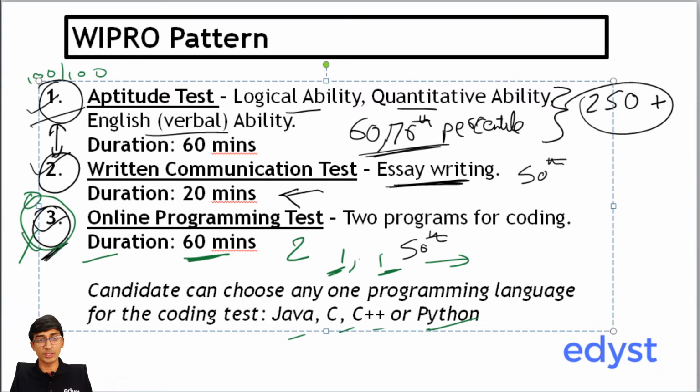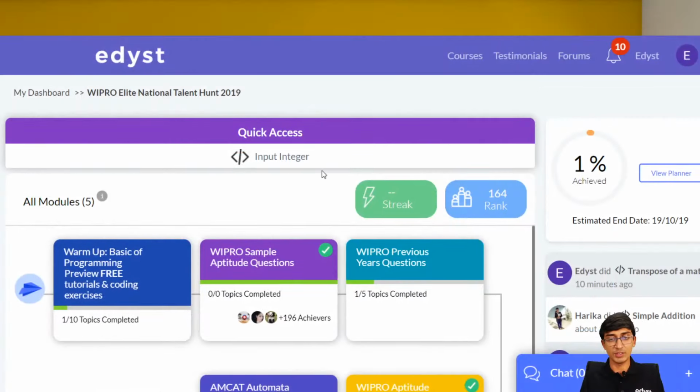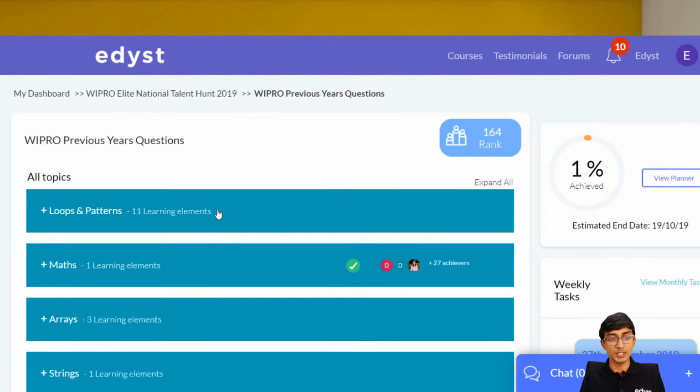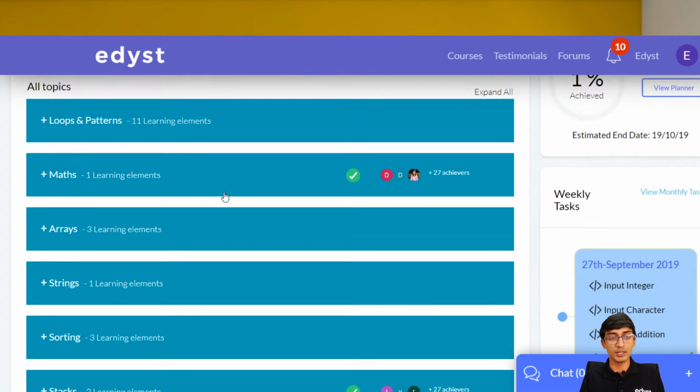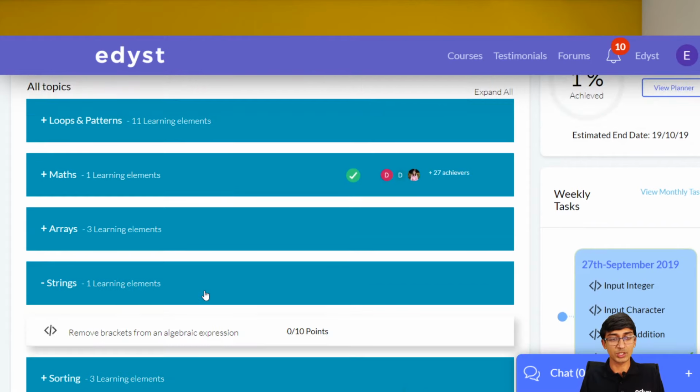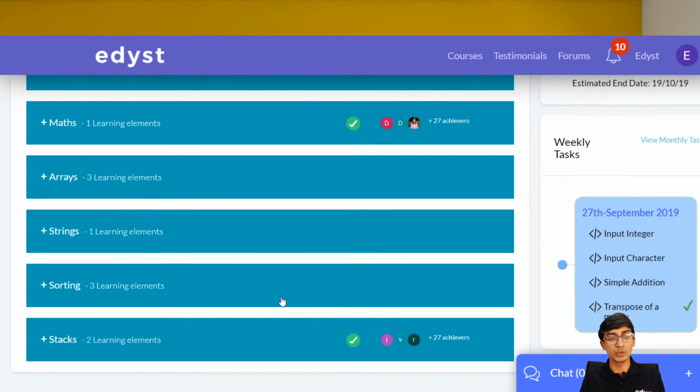So these are all of the previously asked Wipro questions, right? Let me just open that up. Yeah. So these are all of the previously asked Wipro questions. Yesterday we covered a loops question. Today we covered an arrays question. Next time mostly we'll cover a strings question, how to do a strings question. Then we'll do sorting and a maths question. So every day we'll take up one topic that has been previously asked by Wipro and by AMCAT, and then we'll keep doing those every day. So mostly we should have a webinar next Monday. Do tune in for that.